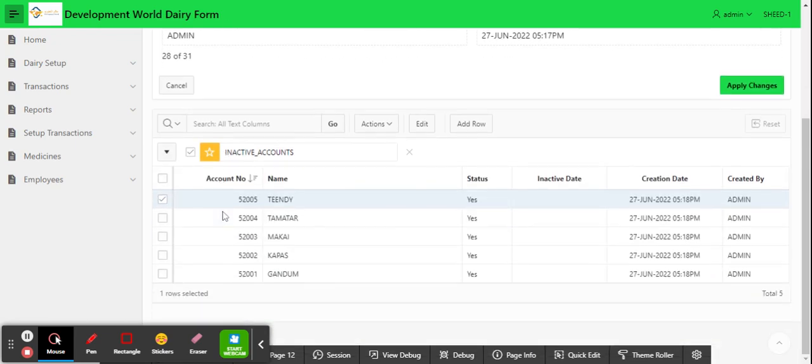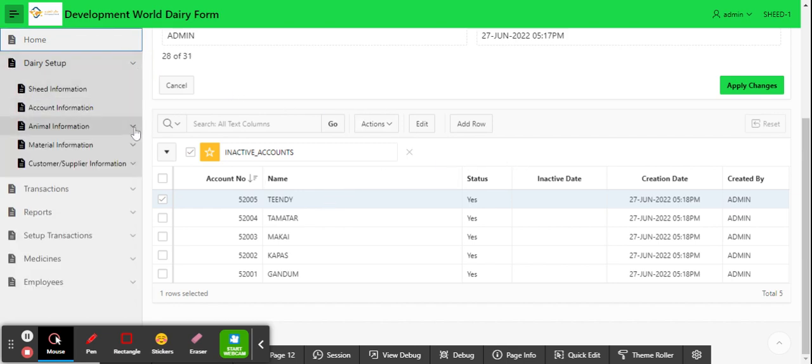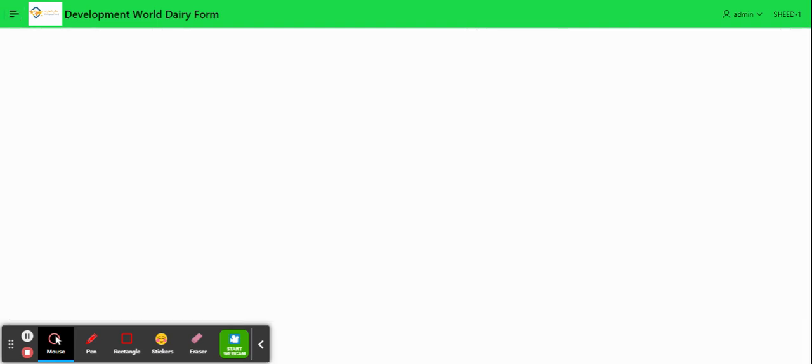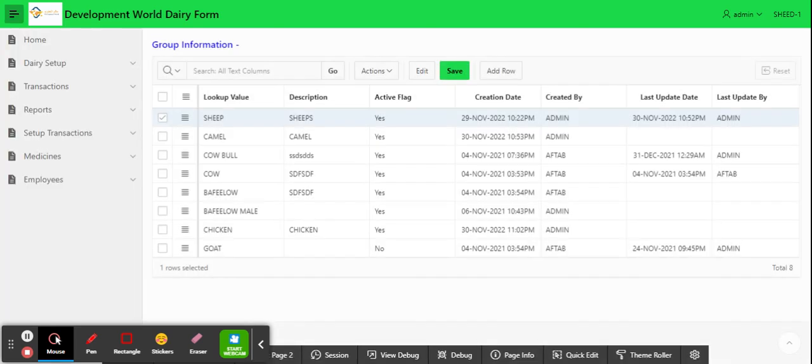Income accounts and expense accounts: this is the account header, and this is the account detail, on which transactions will be held. After account creation, we will go to the animal information. Here we have categorized animals into three groups. One is the header group of animals, which is called the group, and we have the information, for example, of animals.